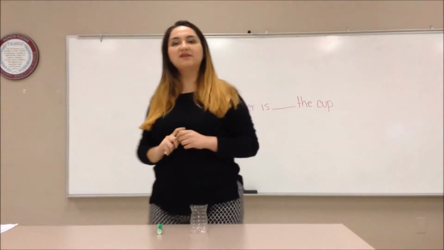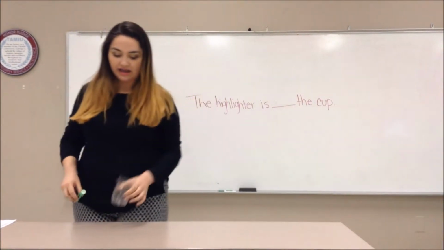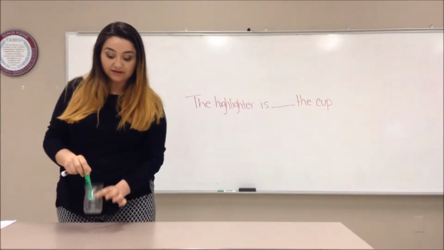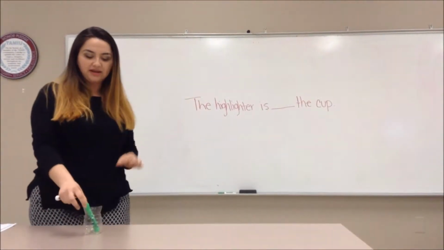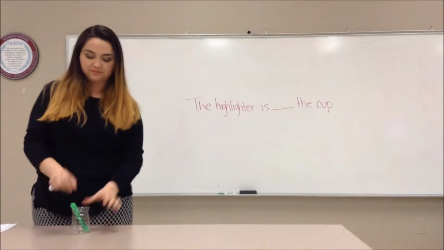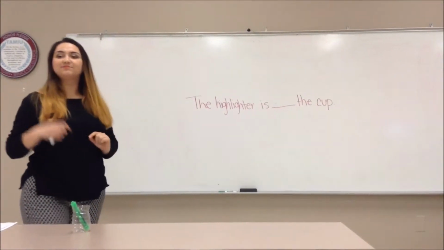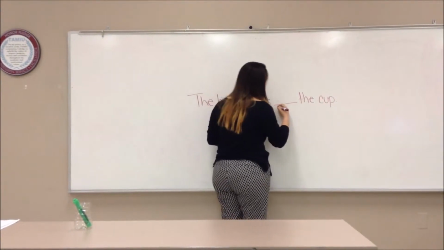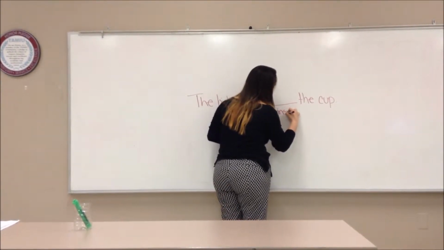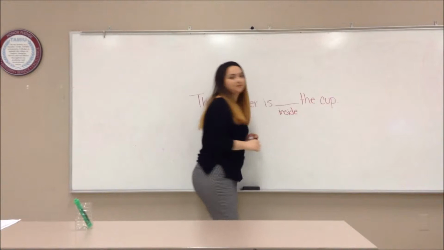So let's start with Vanessa. Give me a word that can go in the blank describing the highlighter and the cup. The highlighter is inside the cup. Very good. So I'm going to put it down here. Inside the cup. Very good.